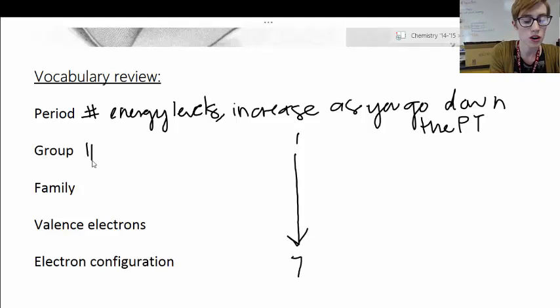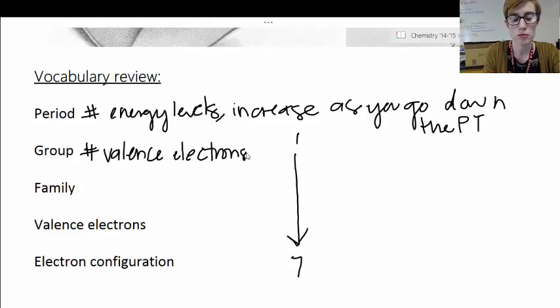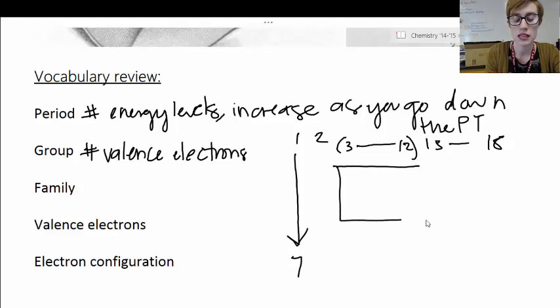The groups represent the number of valence electrons. Now, not all group numbers represent valence electrons. Remember, we've learned that groups 1, 2, and 13 through 18 represent valence electrons. And then there's a group in the middle from 3 to 12, the D block.